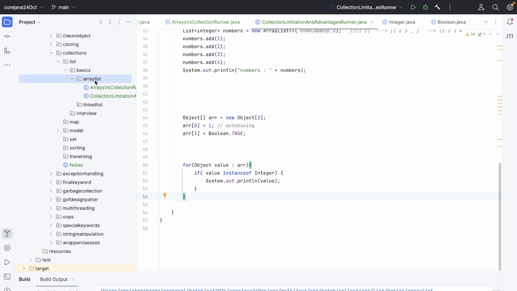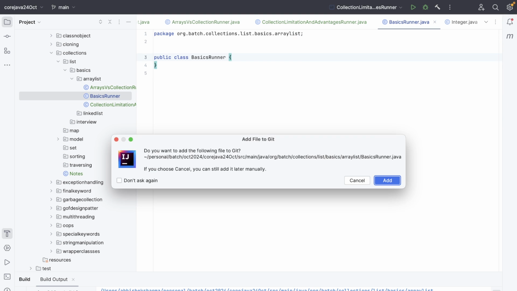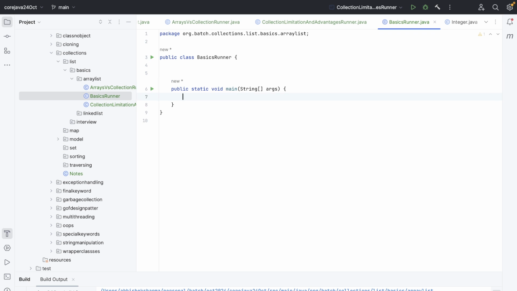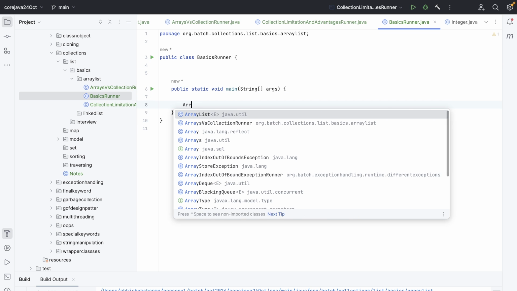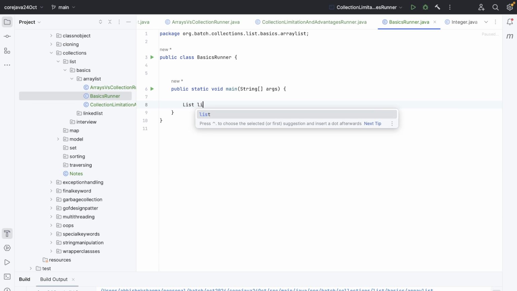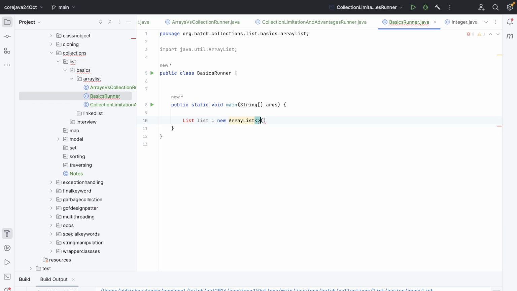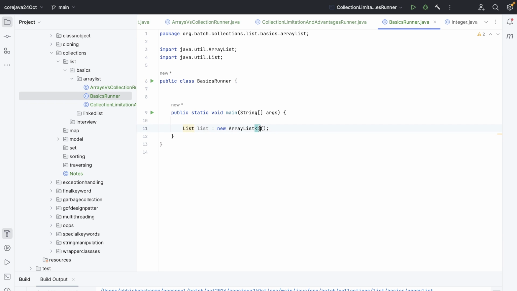ArrayList we have already opened. So let's write the basics. Basics runner, now psvm. We can have the parent type List: List equals new ArrayList.